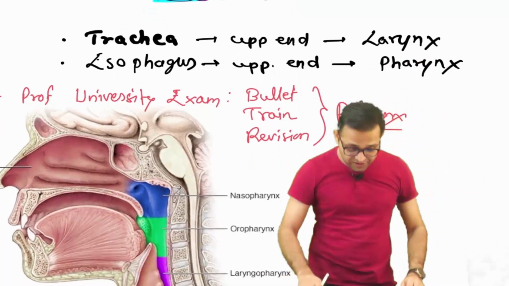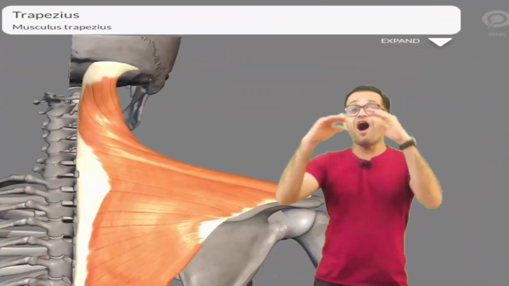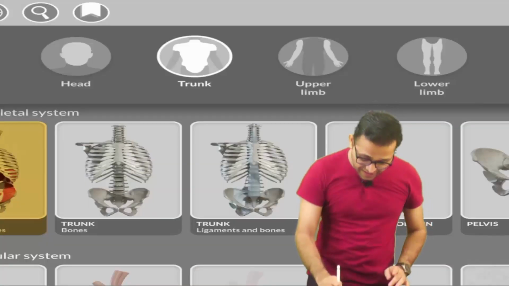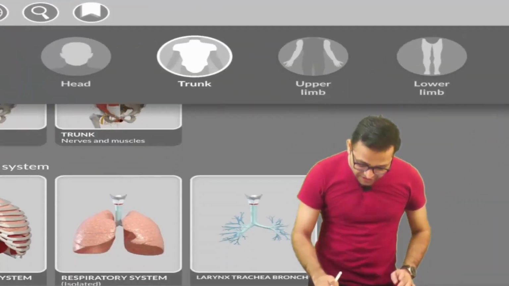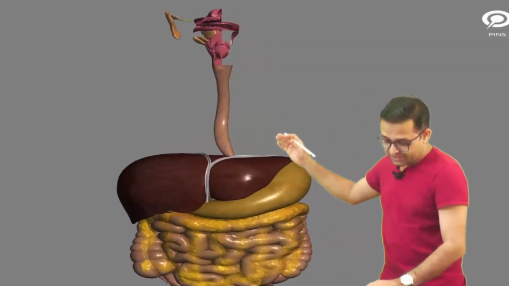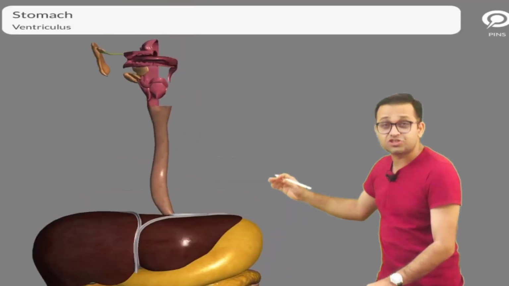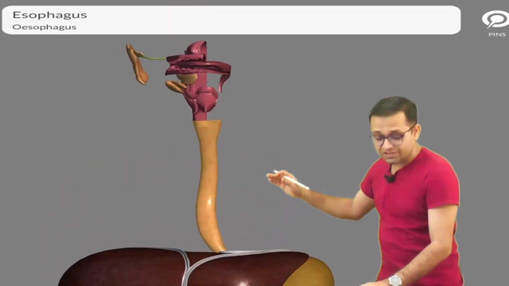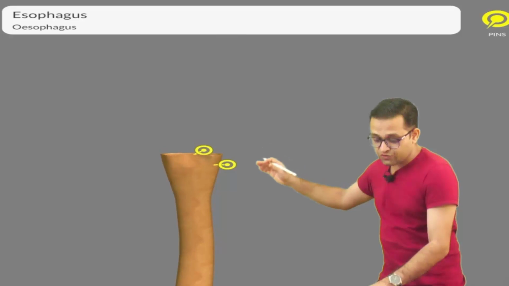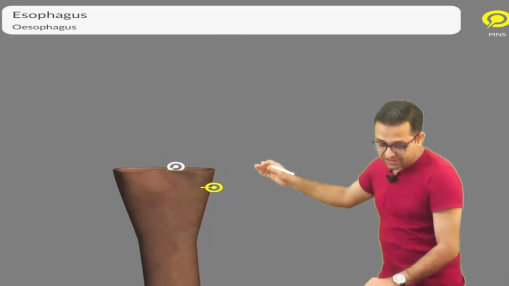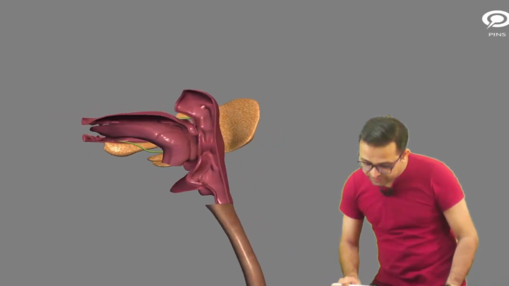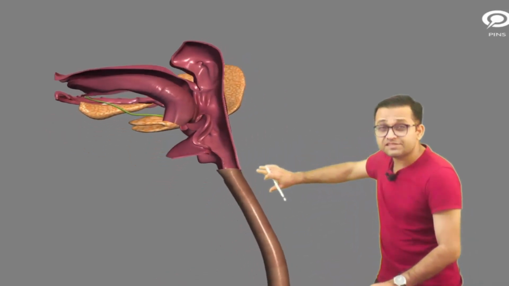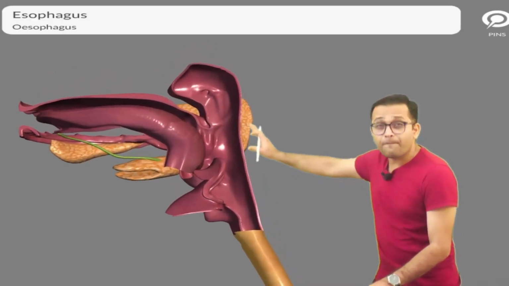So with this beautiful three-dimensional animation, I'm going to show you the pharynx. Can you see in this 3D view? Yes, you can see the liver, you can see the stomach, and here you can see the esophagus. Just observe, sir, the upper dilated part of the esophagus is our pharynx. When you're looking from the lateral side, this is the esophagus, and the upper part is the pharynx.